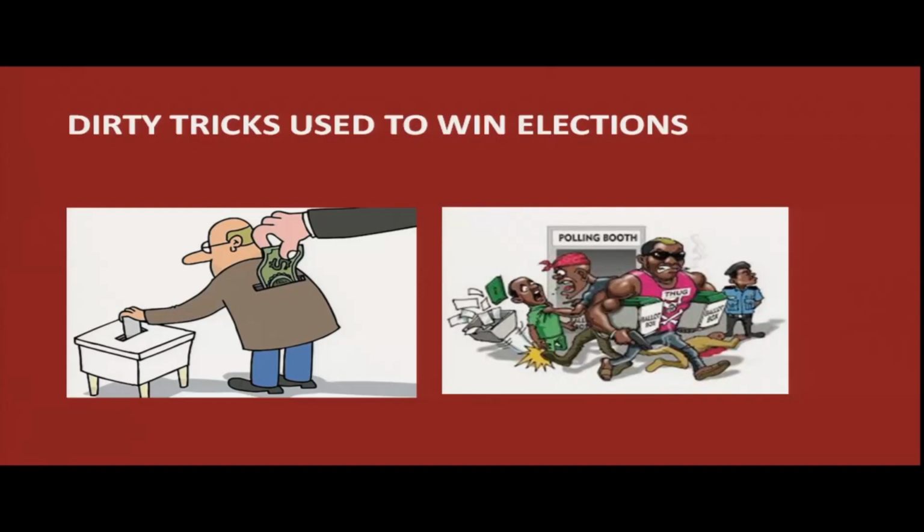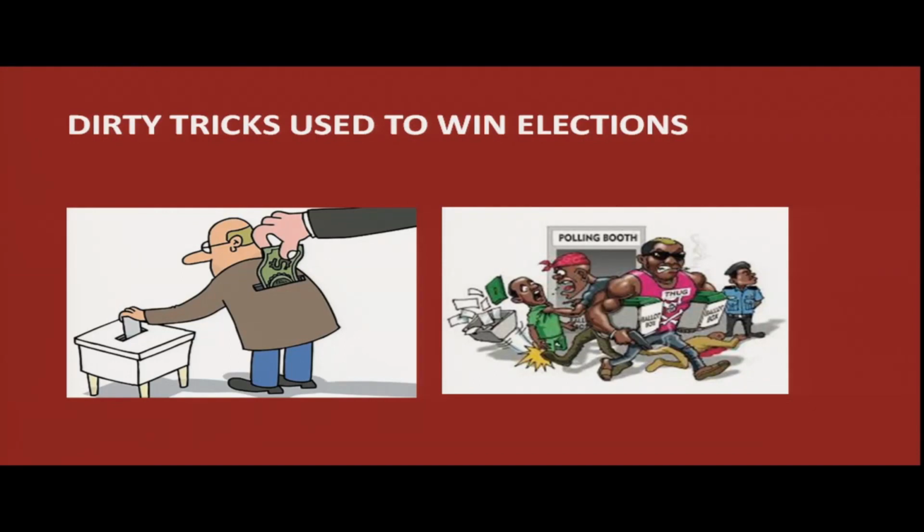Dirty tricks are used to win elections. This is a very, very important challenge that elections face today. So, the power of money and muscle power is used in order to win elections, which is against democracy.